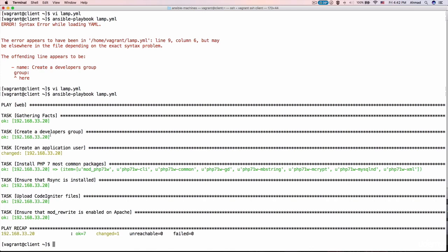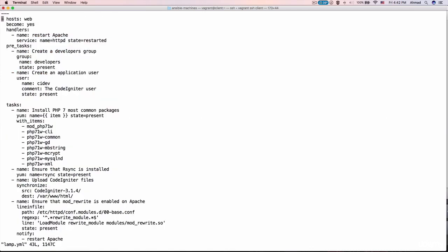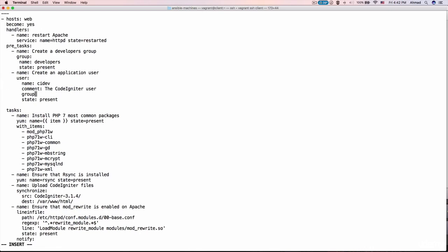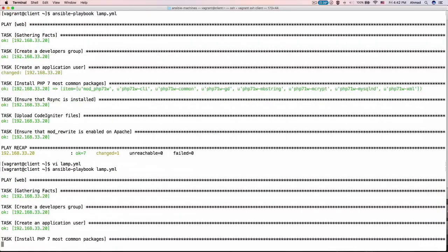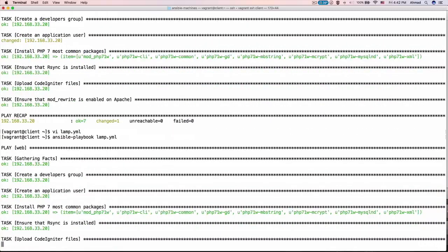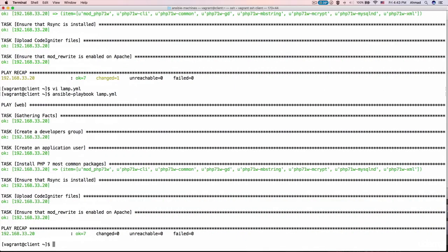Apparently the developers group has already been created, and actually we forgot to add the user to the group, so we need to do this right now. Ensure that it is a member of the developers group. Let's run it again. And the user has been created and it is a member of the developers group.